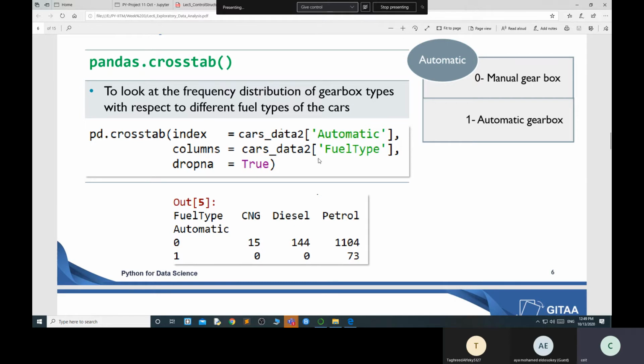In diesel, in my data set, I'm talking about my data set, I have 144 cars with gear. In petrol I have 1000 4 cars, and automatic only 73. So my data is dominating in the gearbox, which means I have less data in the automatic version. So I can make a better deal according to my data. Because I have a huge data of petrol, I can make some offers. Such types of things you can perform on the basis of this frequency distribution.